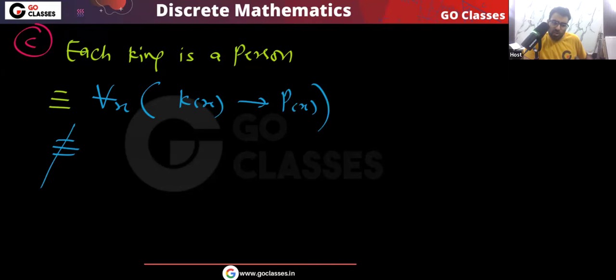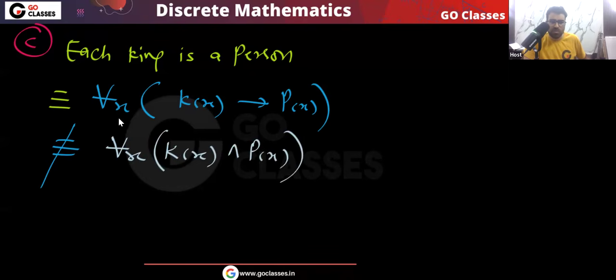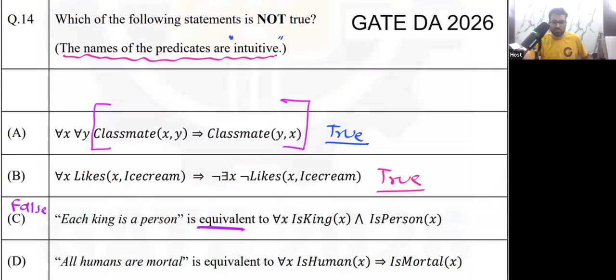And remember, this is not equivalent to saying that everyone is king and everyone is person. I hope you understood this. So option C is actually false.